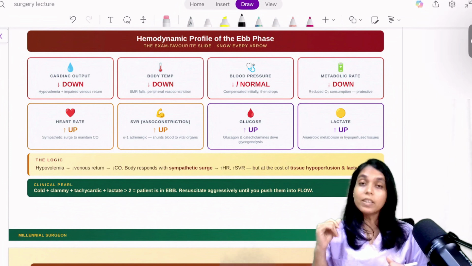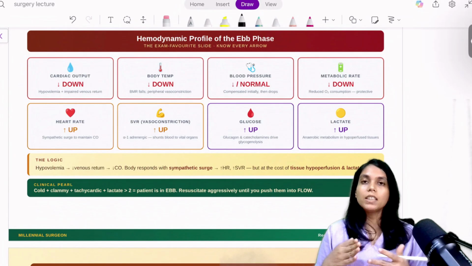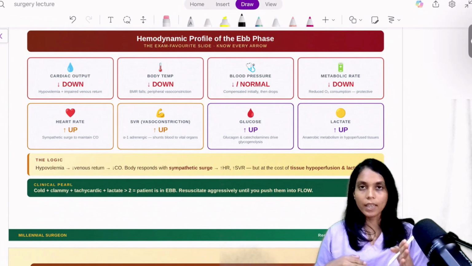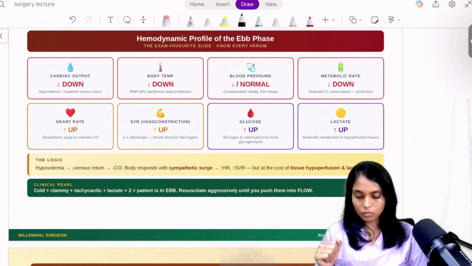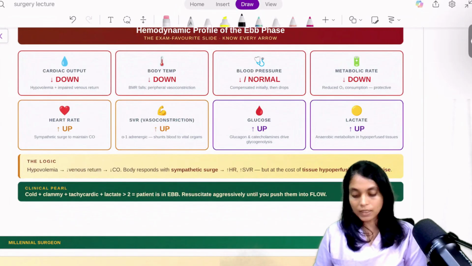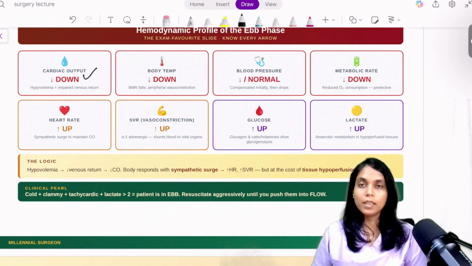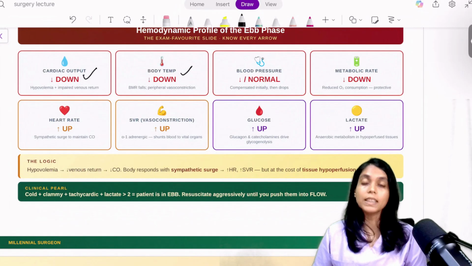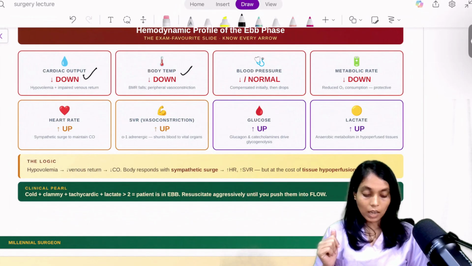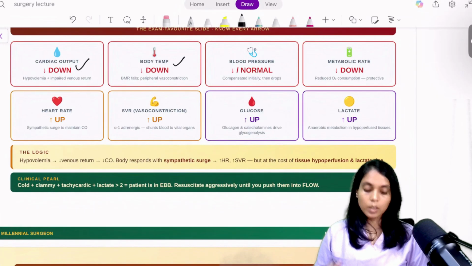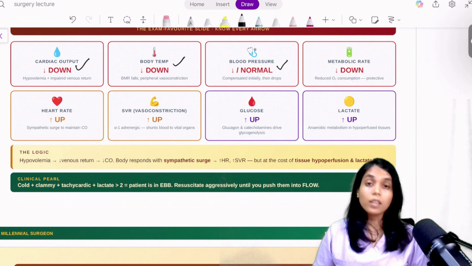That will result in increased blood flow towards the heart. Now, first thing, cardiac output will be less. Then body temperature will be less because of vasoconstriction at the skin level. We already discussed why and how. Then third, there will be decreased blood pressure due to hypovolemia. Then your metabolic rate will be low. Why?